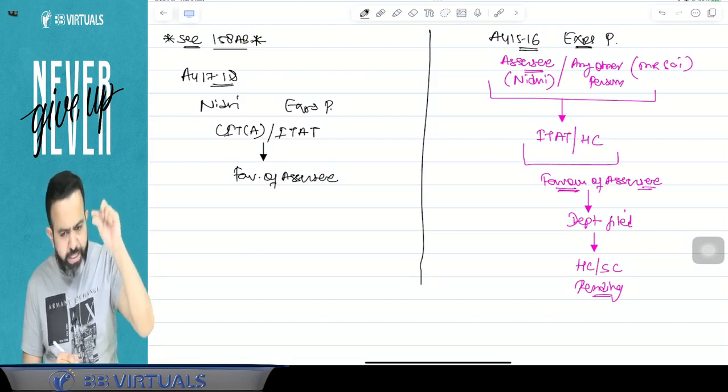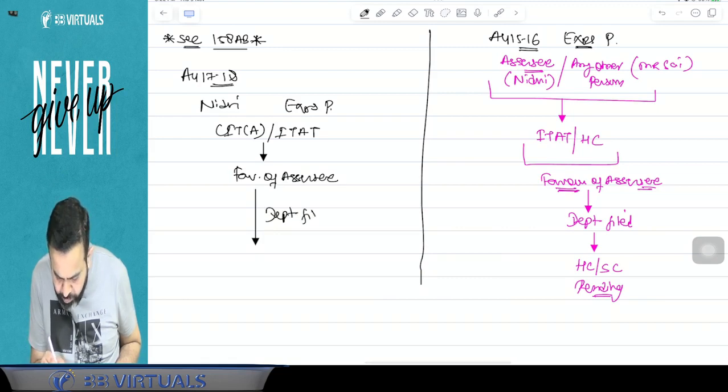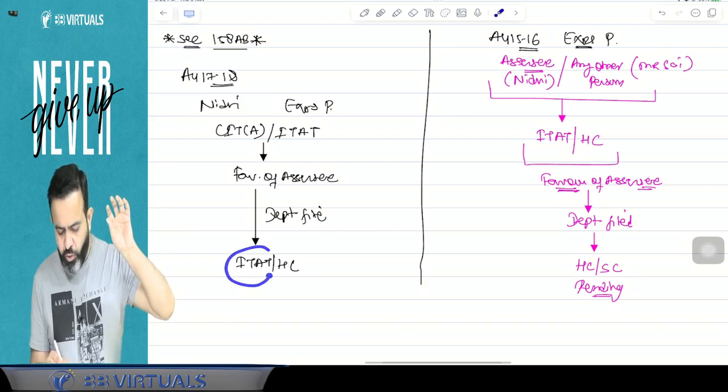Obviously, when it is in favor of the assessee, the department will file an appeal to the ITAT or High Court.